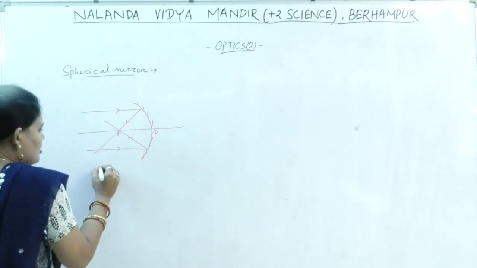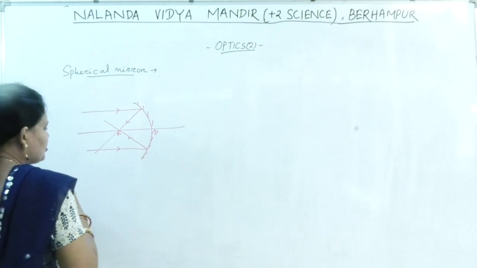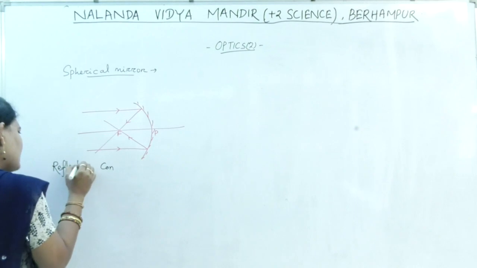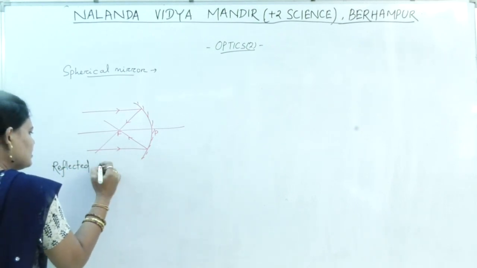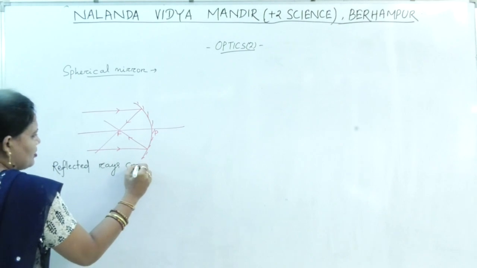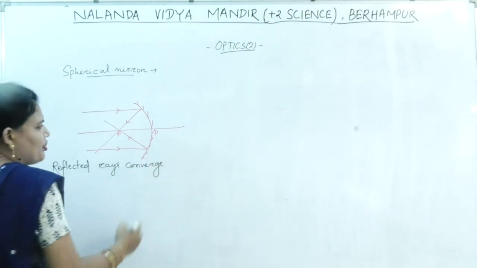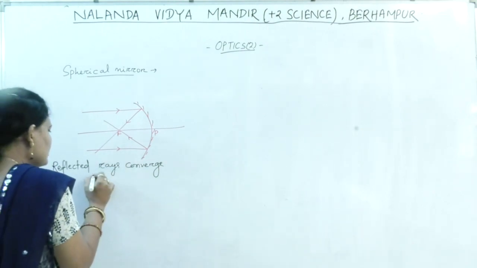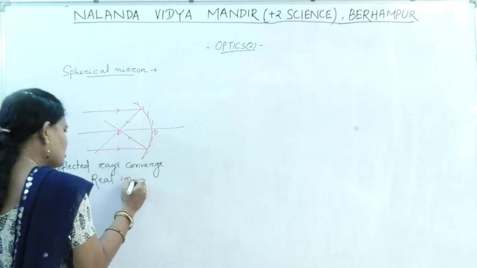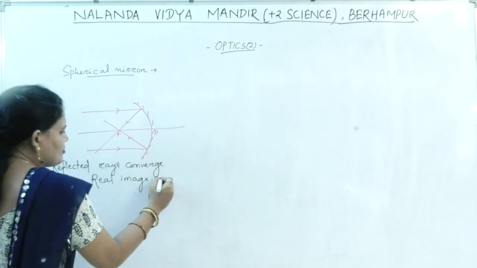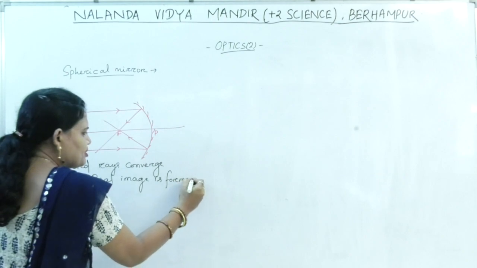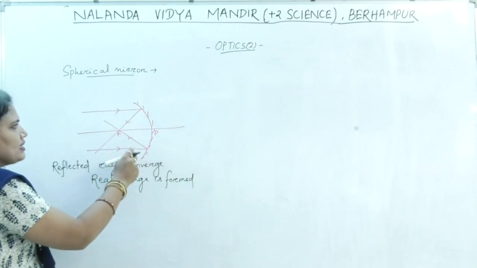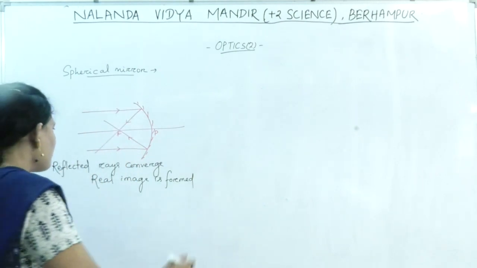So here the reflected rays converge at a point. So it is known as concave mirror or converging mirror. Here a real image is formed. In some exceptions, a virtual image can be formed. We will discuss it later. Generally, in this case, the real image is formed.